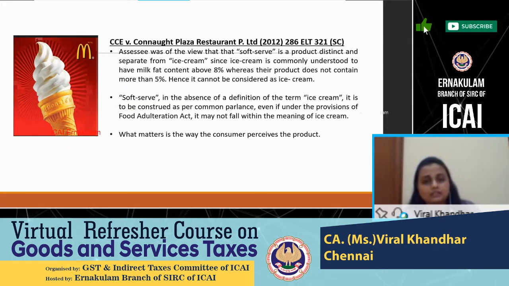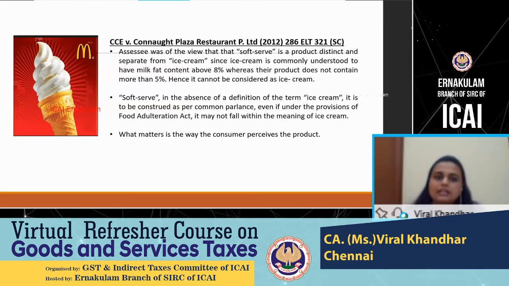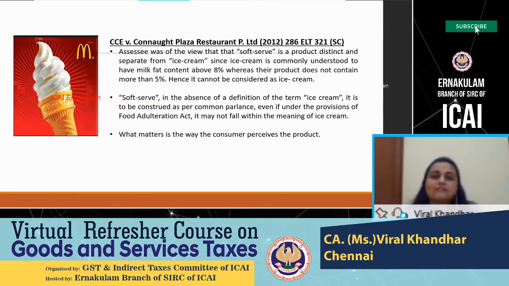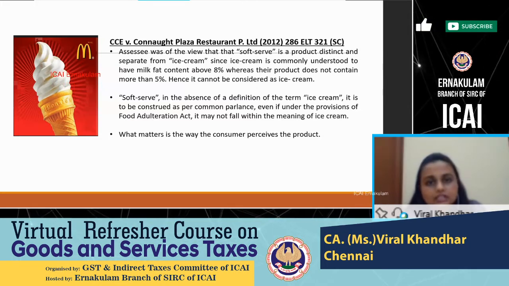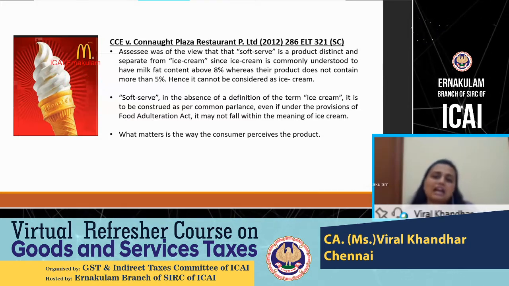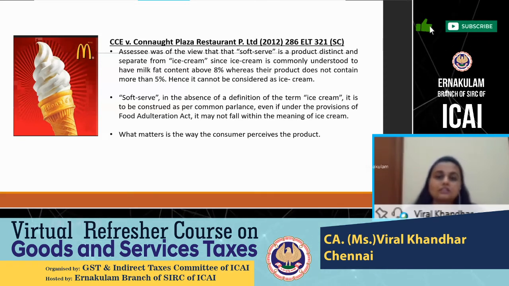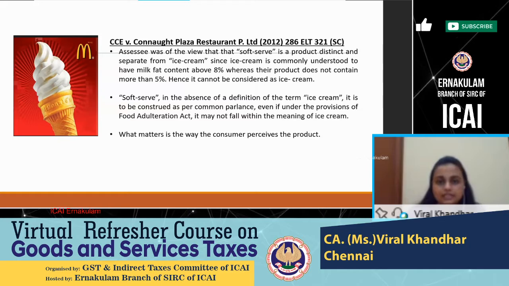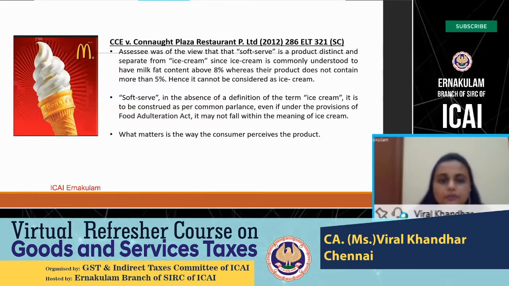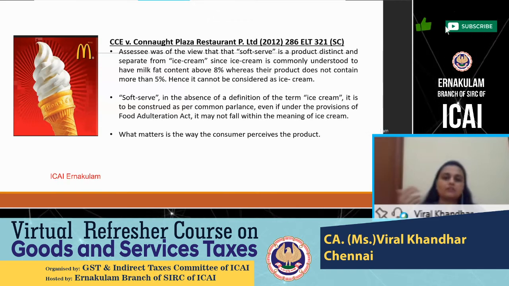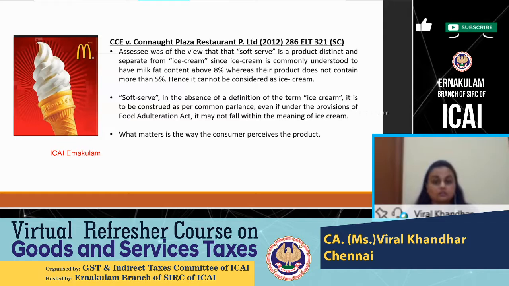Now, this was in the erstwhile central excise regime. In the erstwhile central excise regime, dairy produce had a nil rate of duty, whereas ice cream had a higher incidence of central excise duty. So to avoid paying central excise duty on this product, they put forth this argument that this is not an ice cream because of the technical definitions of milk fat content above 8% and all that. They had also referred to the Food Adulteration Act to find out all this.